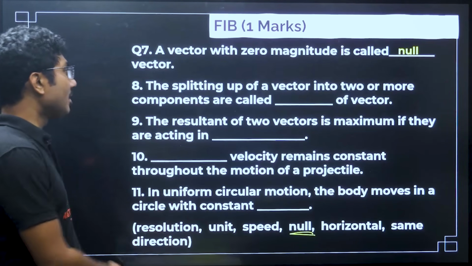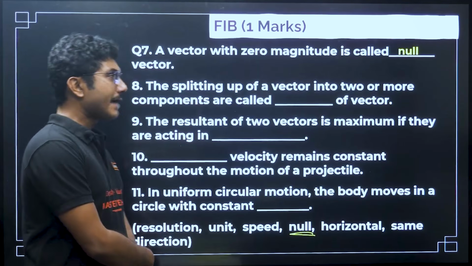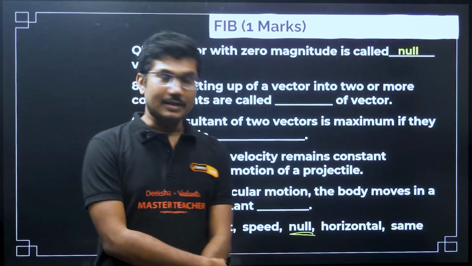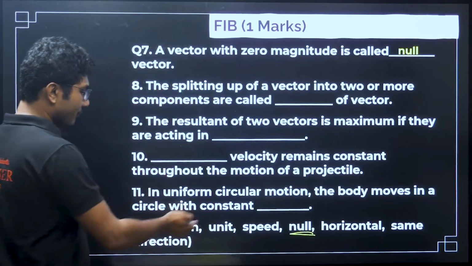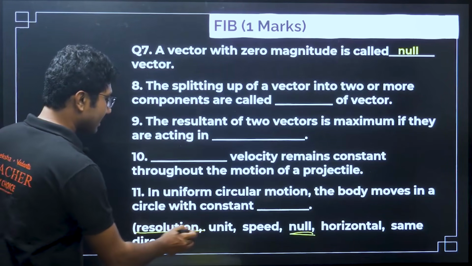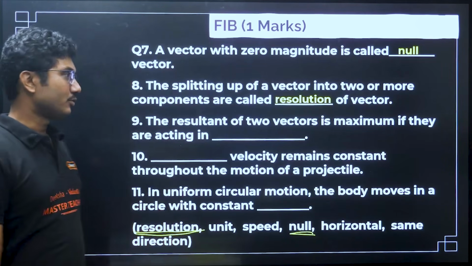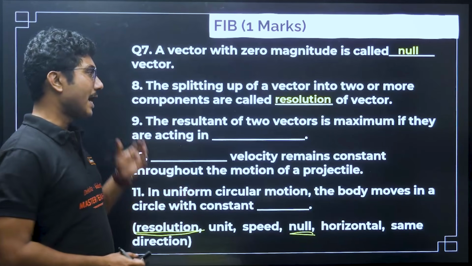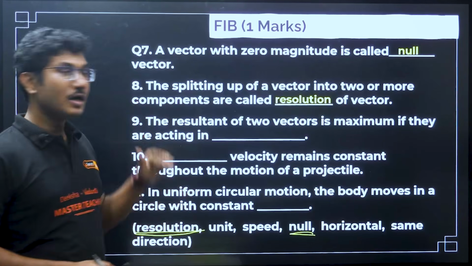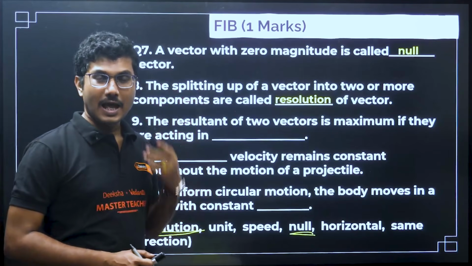The splitting of a vector into two or more components are called dash of vector. So what is the thing? If you forget, just check resolution. Resolution, first option itself makes a sense. So resolution will be the answer for this fill in the blank. So if you have any doubt, read the options as well. Okay, and even if you still have doubt, leave that question for now, come back later on and try to think and answer.